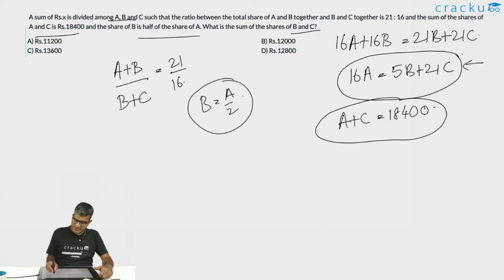So, let us substitute the value of C and B in this equation. So, 16A is equal to 5B, because B is A by 2, this is 2.5A plus 21C.